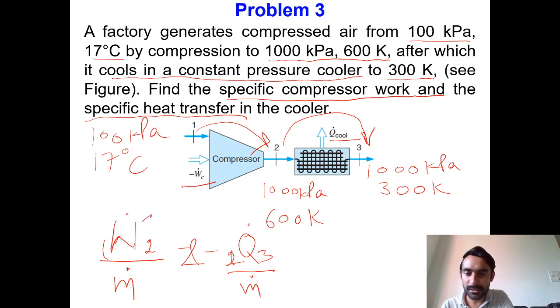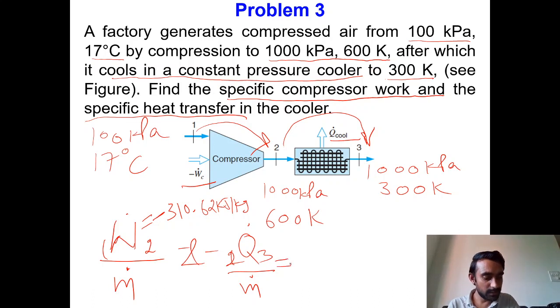The answer for the first one is minus 310.62 kilojoule per kg, and the answer for heat transfer is equal to minus 300.6 kilojoule per kg.